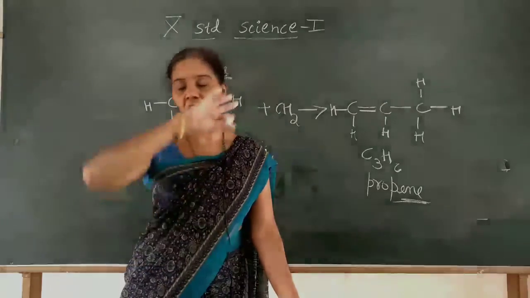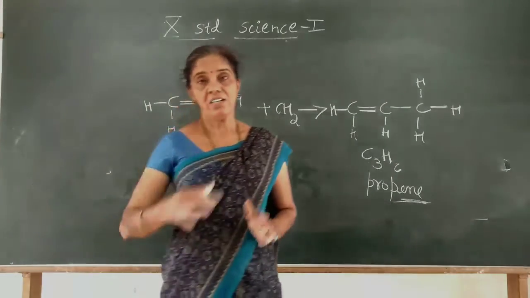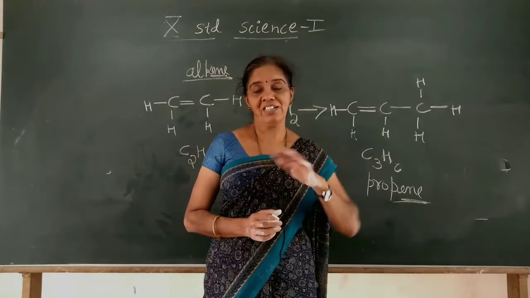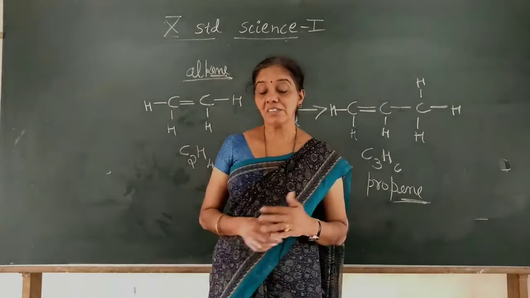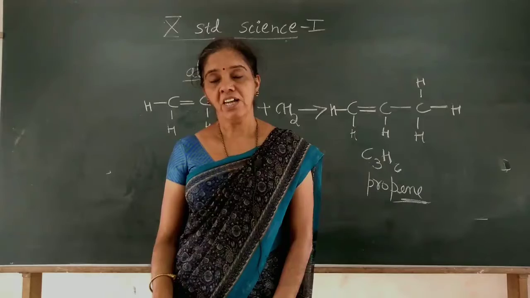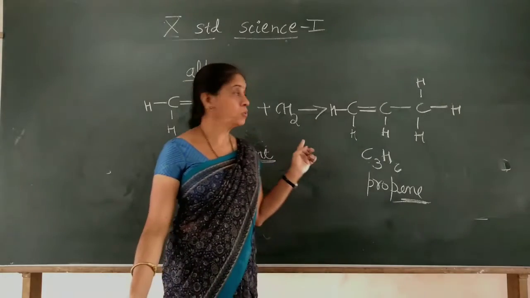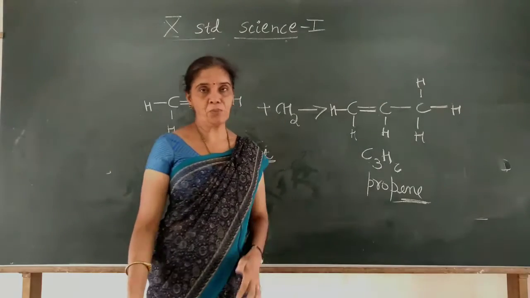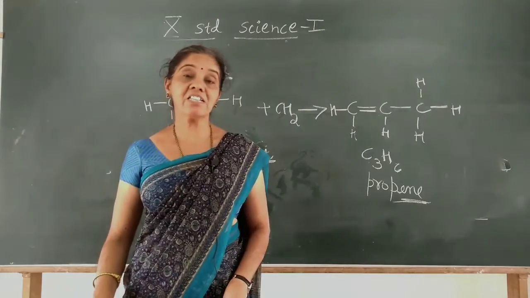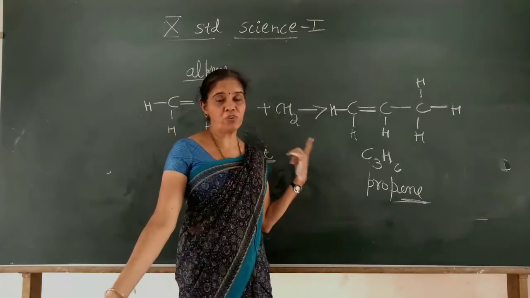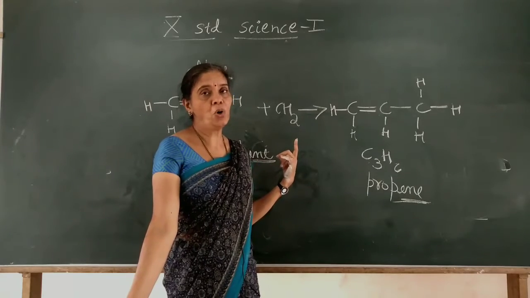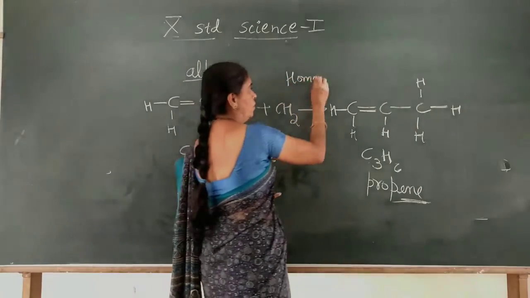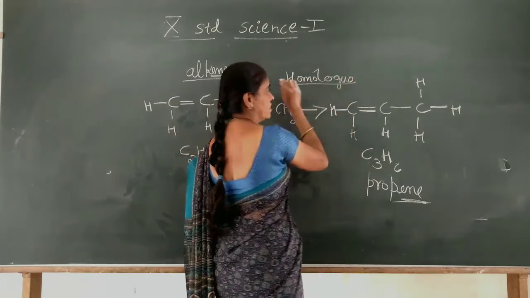In hydrocarbons we have some groups of compounds having the same type of chemical nature and structure; almost, they resemble one another. They are called homologous series, and they only differ by a CH2 group. They differ by a CH2 group, and they have the same chemical properties. They are called homologous series. In this regard, alkenes are one example of a homologous series. Homo means homologous. It is called homologous series. Okay.